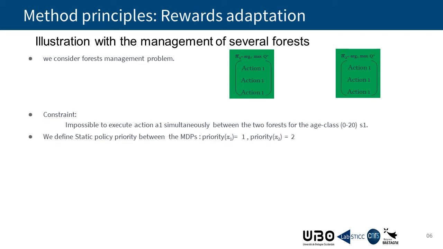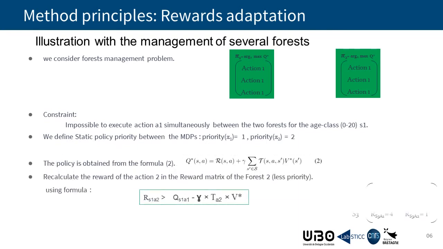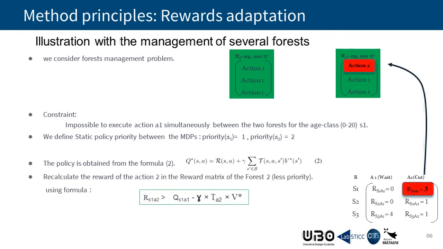We define a static policy priority, for example, the priority of policy 1 is higher than policy 2. These policies are obtained from formula 2. To modify policy 2, we will recalculate the reward of action 2 in forest 2 using this formula.